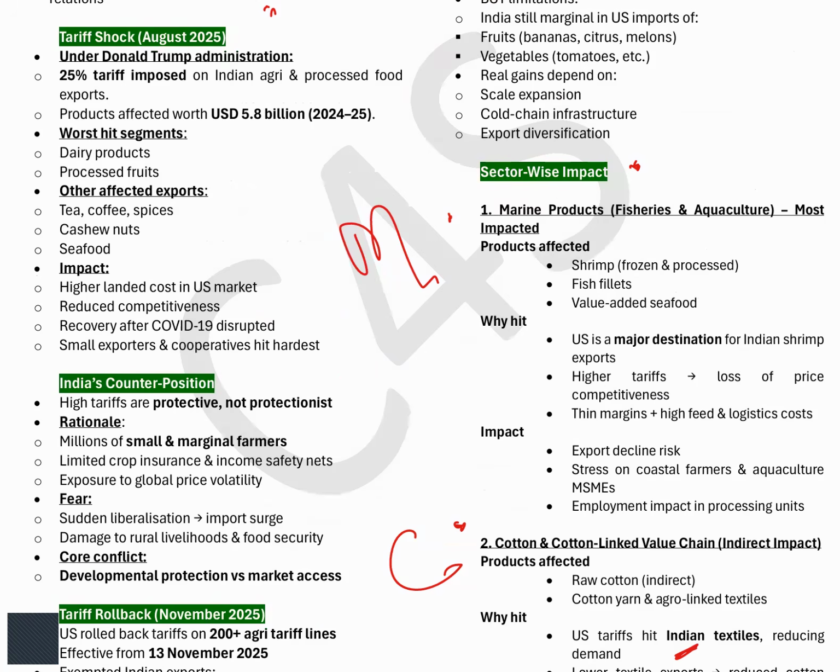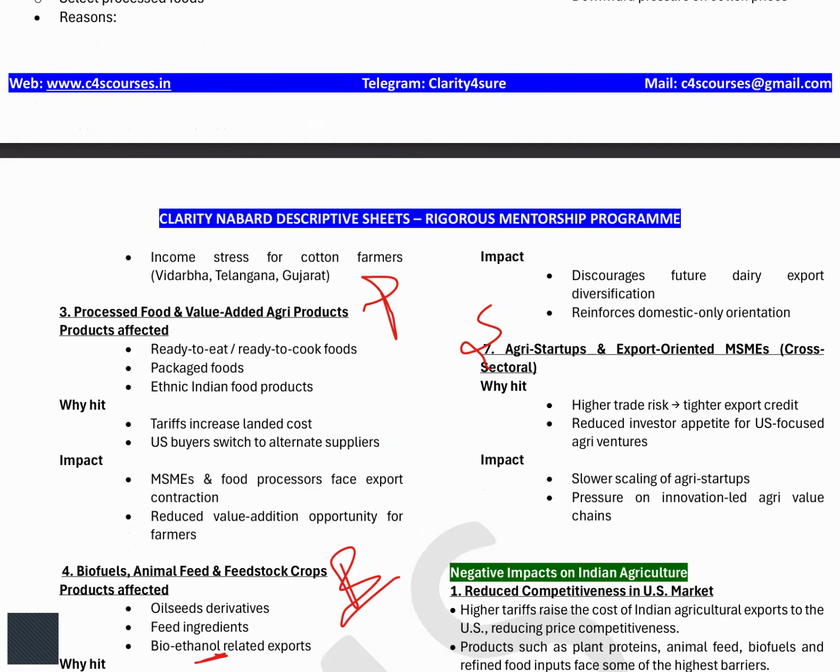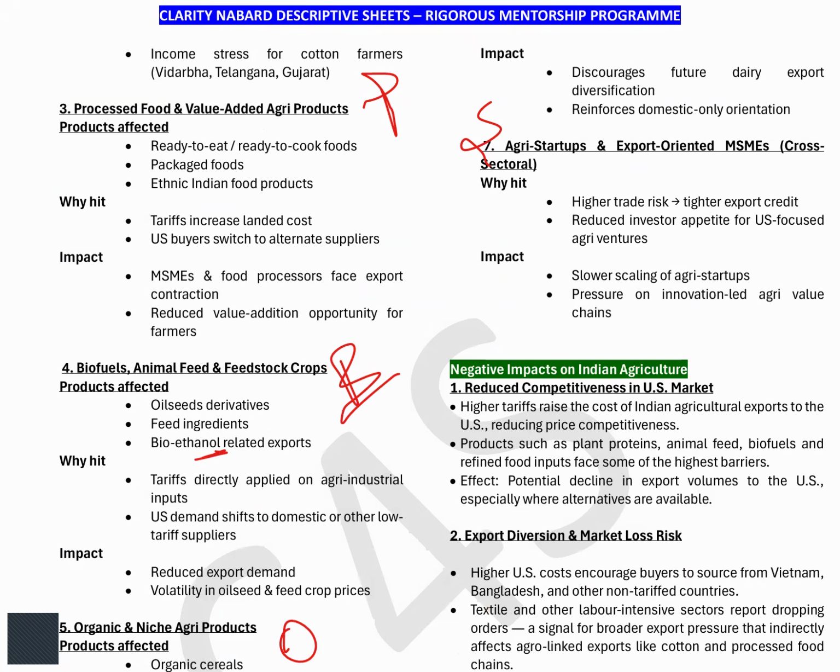First is M, that is marines. Next is C, that is cotton. Next is P, that is processed food product. Then is your biofuels. Then is your organic products. Then is your agri startups. So these are 7 points that you can easily explain that what is being affected.